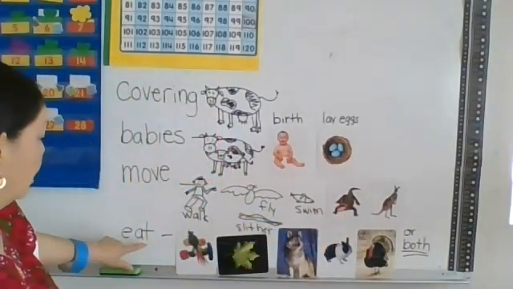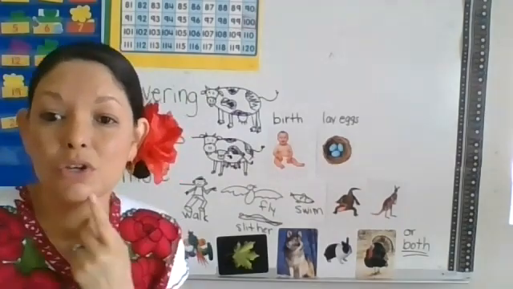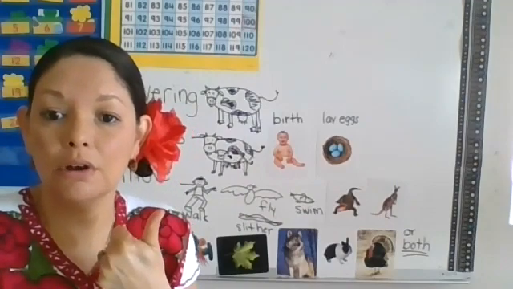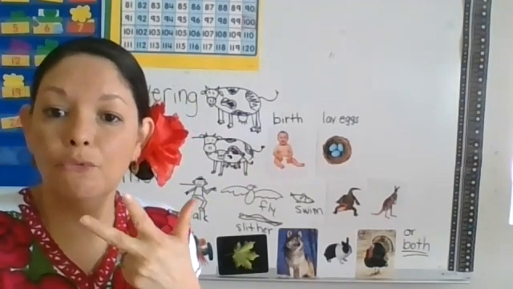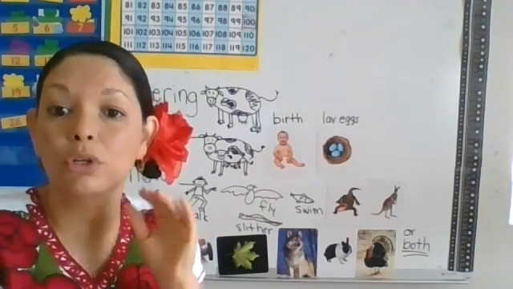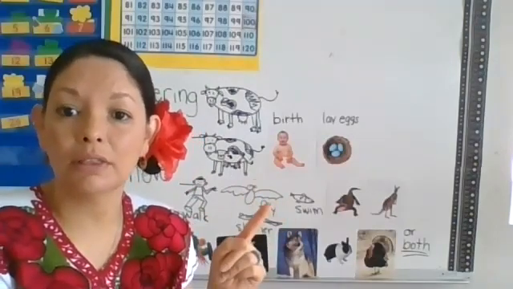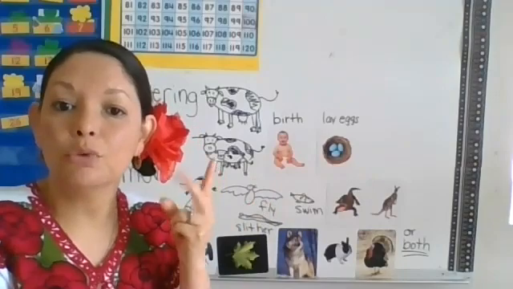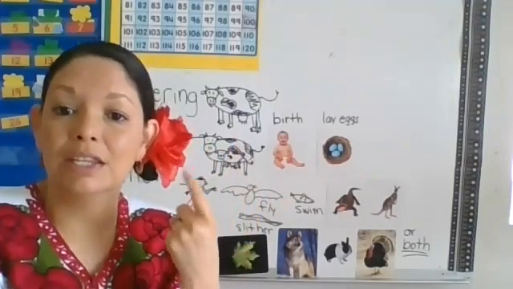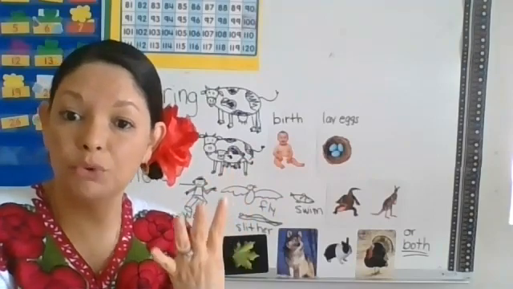I want you to think about, what do they eat? What do they need to live? We already know some of the things that living things need. They need air, water, food, and shelter, right? And right now we're going to go really big into living things. We're not going to talk about non-living things. We're going to talk about animals. What do animals need to survive? They need air, water, shelter, and food.